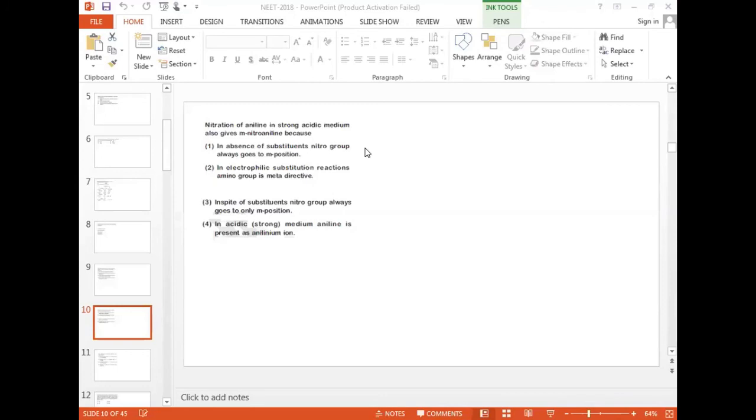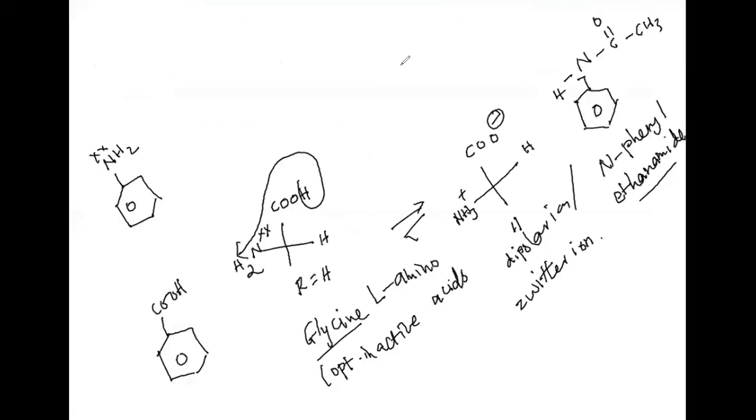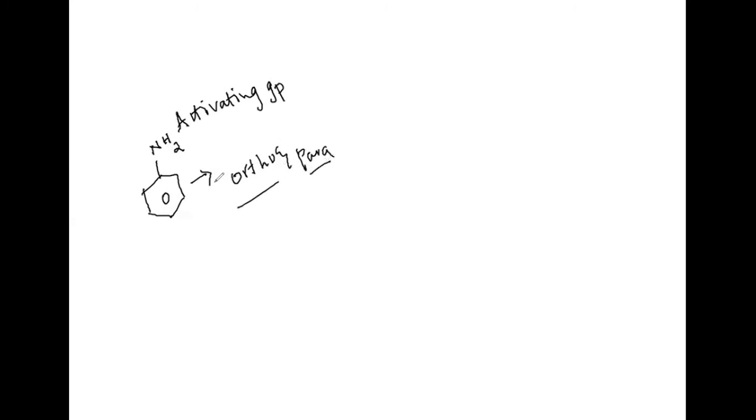We will see that. Now we can see the resonance of aniline. Whether it is an ortho-para directing group or a meta directing group: it is a highly activating group, ortho and para. Very good. When it is a highly activating group, we can expect ortho and para products here.